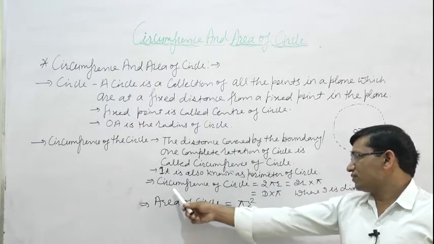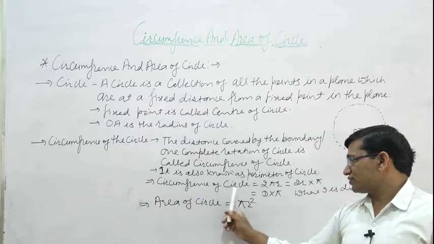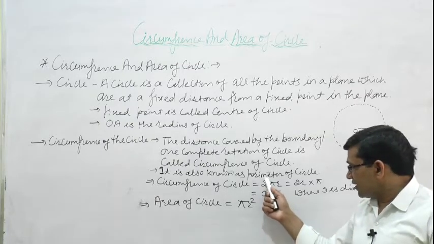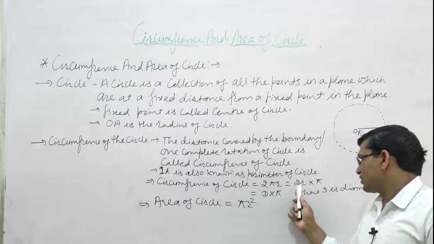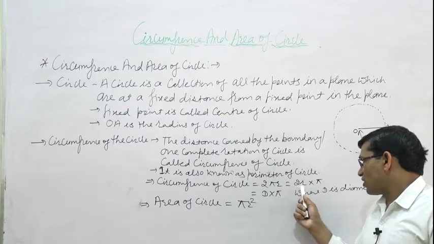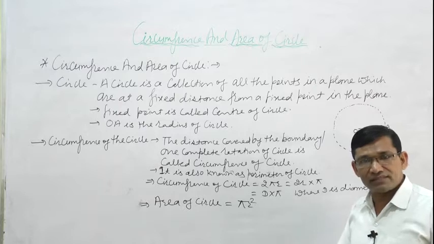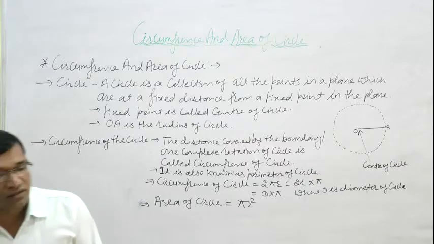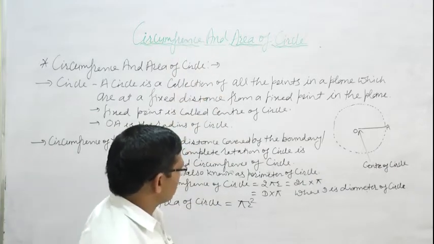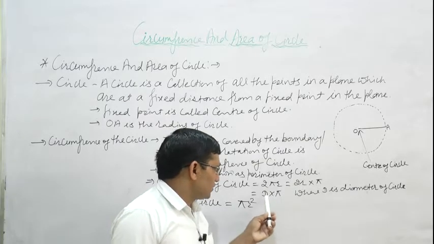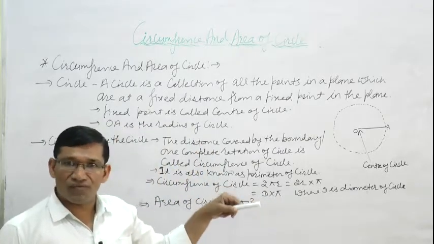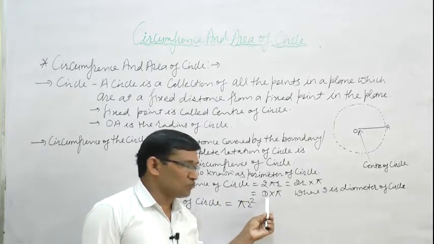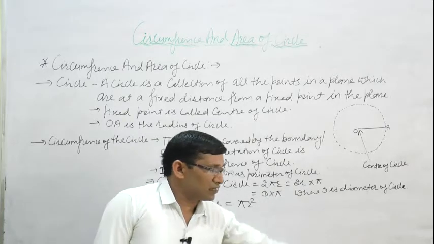In formula form, the circumference of circle is equal to 2 pi r. In other words, 2r means double of the radius. Double of the radius is called the diameter. So we can also write 2r is equal to d. So the circumference is d multiply pi, where d is the diameter of the circle.